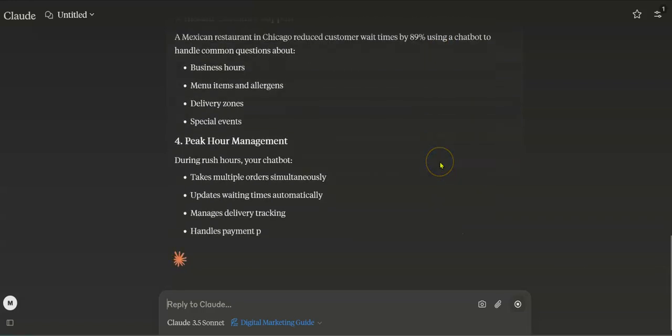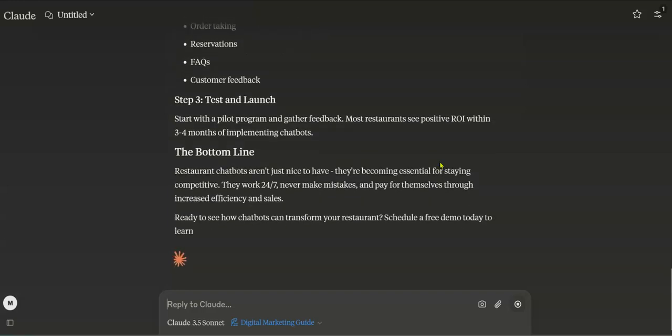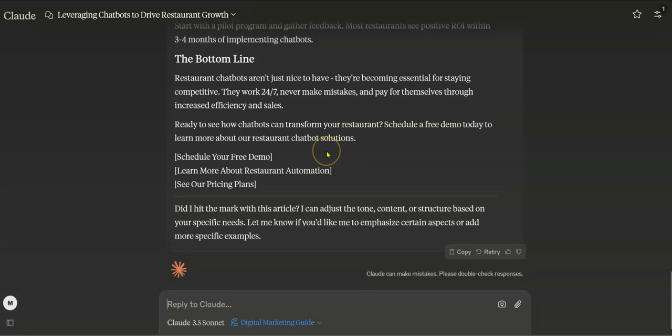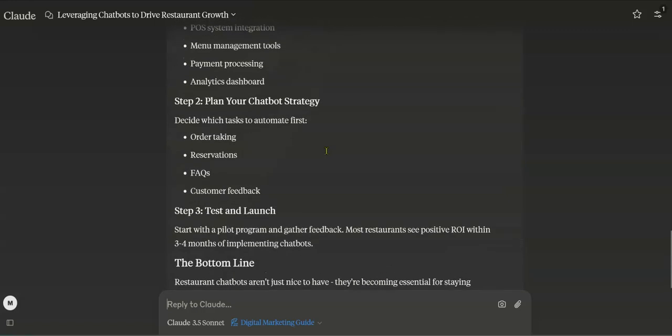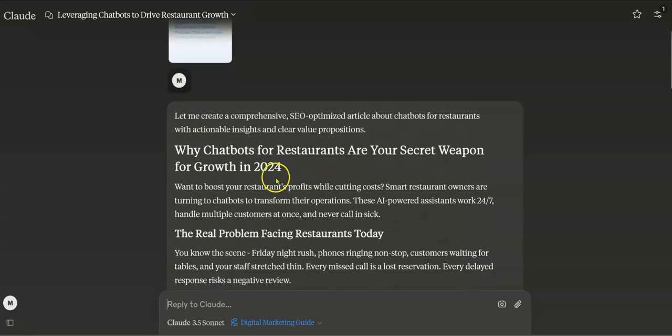And it's going. All right, so it's suggesting 3 links here. Now, if I put in my actual sitemap, it will actually link in within the article. So let's take a look here.